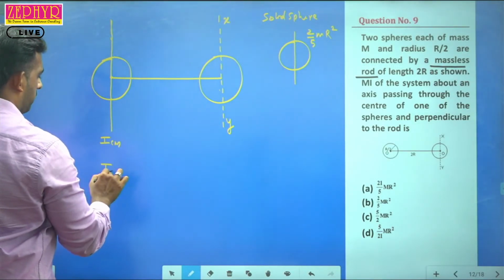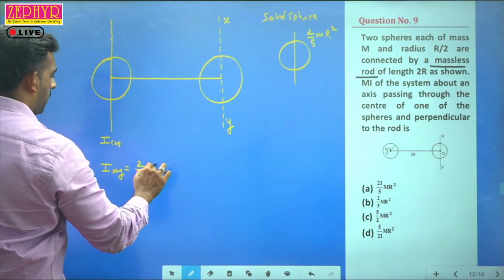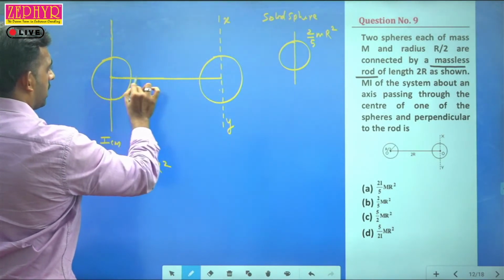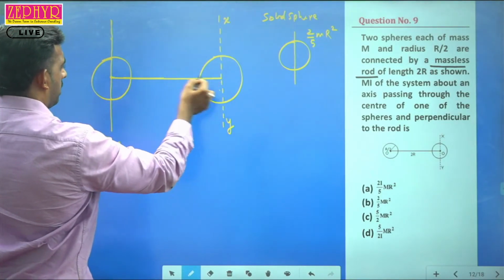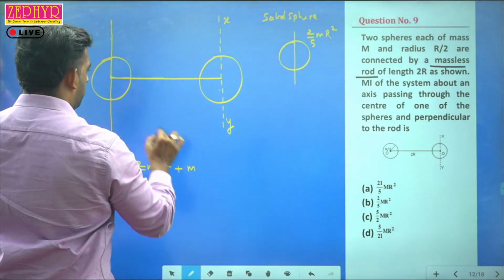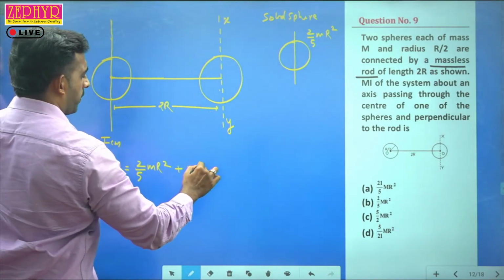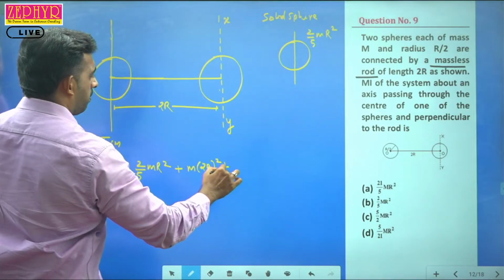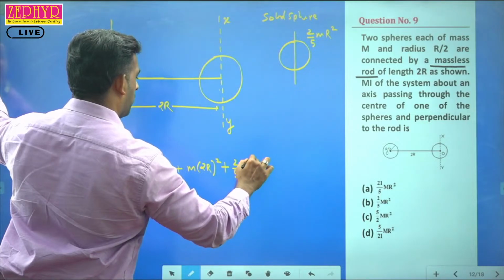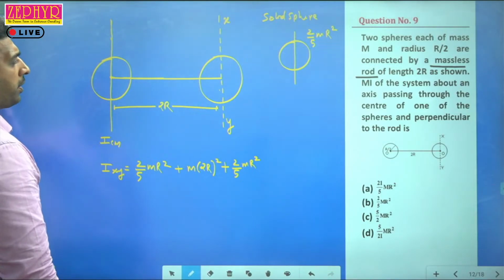So let this be I xy, which is equal to I cm, that is 2/5 mr², for the first sphere. Since there is no mass for this, we don't have to consider this part. Now we move into the second. Now we'll apply the parallel axis theorem: 2/5 mr² plus m into the distance between the two spheres, which is 2r. So m into (2r)² plus 2/5 mr².